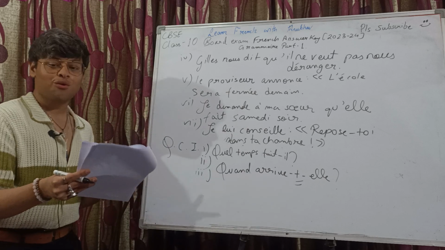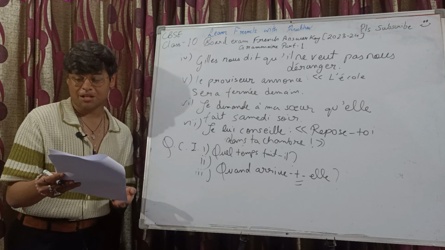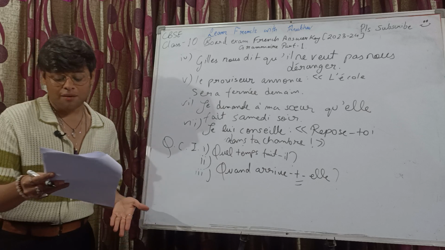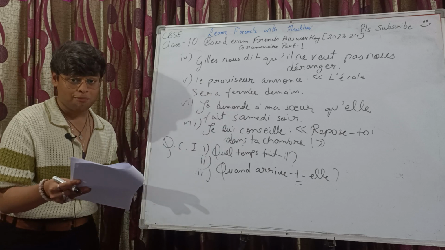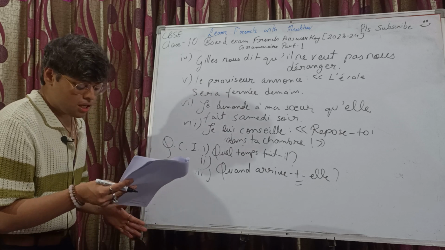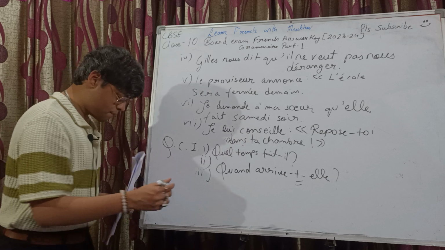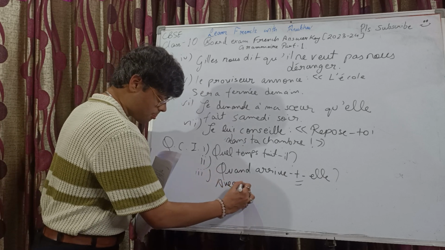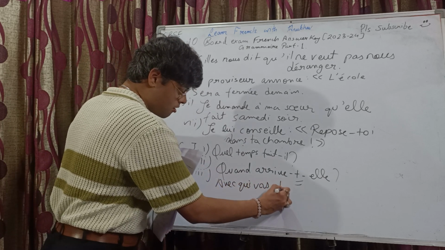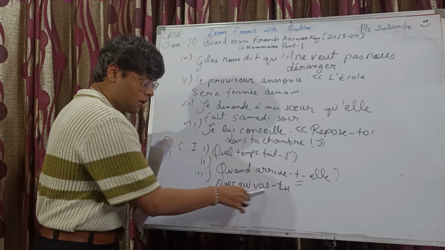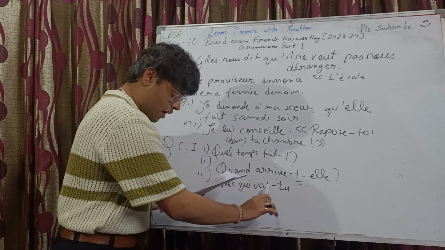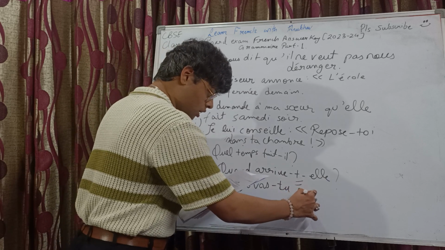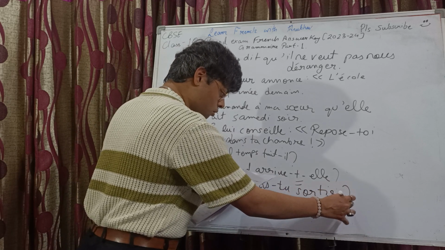Vous we use for singular as well, singular you to give respect. But when you have an indicator that it has to be plural, then only go for vous, otherwise go for tu. Avec qui vas-tu sortir? Inversion always with aller in case of futur proche. Avec qui vas-tu sortir? With whom you are going to go.